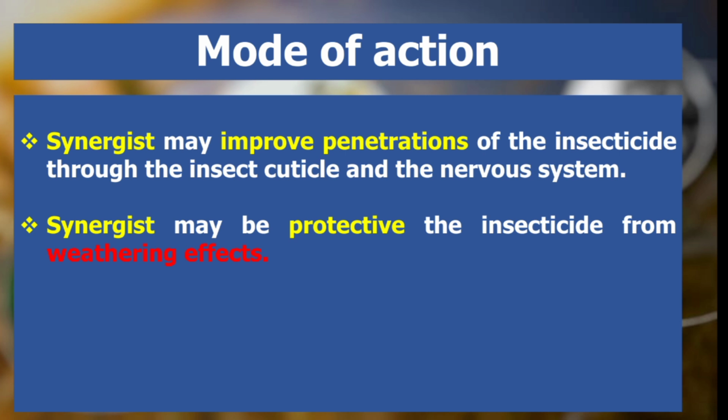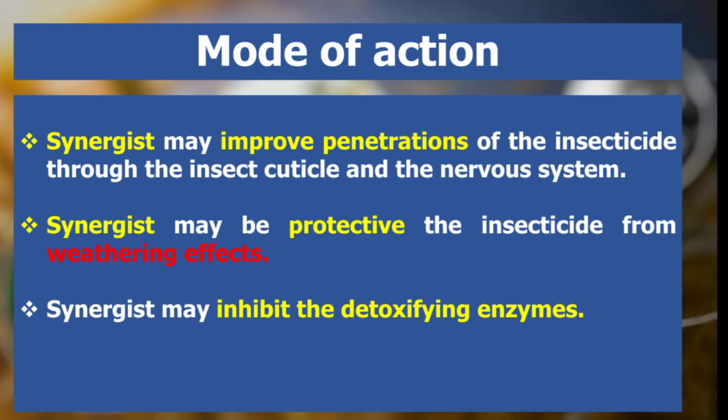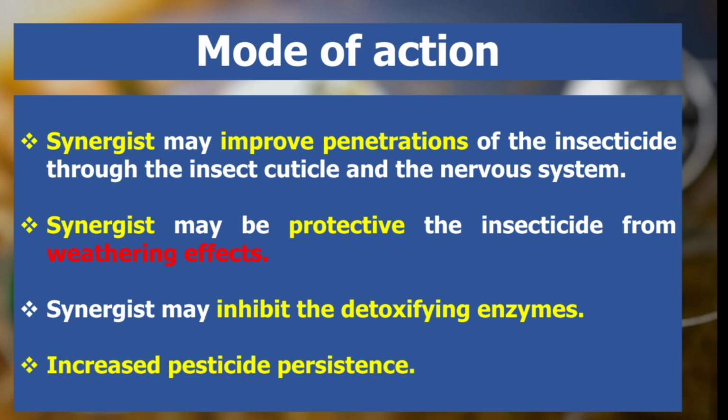The next is that a synergist may inhibit the detoxifying enzymes. Insects have detoxifying enzymes whose work is to detoxify different groups of insecticides, but after using a synergist the enzymes cannot degrade the insecticide. The next mode of action is increased pesticide persistence. When we use a synergist with a pesticide, its persistence is enhanced and it remains for a longer time.